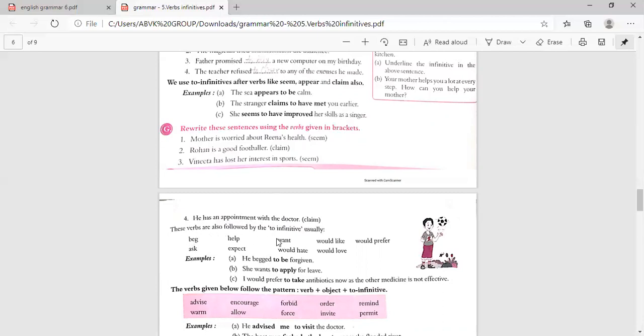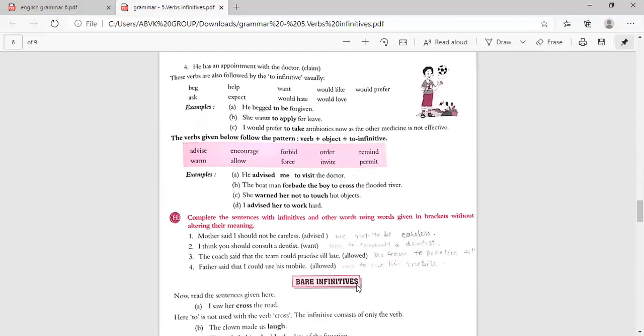And these verbs are also usually followed by the to infinitive: beg, help, want, would like, would prefer, ask, expect, would hate, would love. For example, he begged to be forgiven. She wants to apply for a leave. I would prefer to take antibiotics now as the other medicine is not effective.